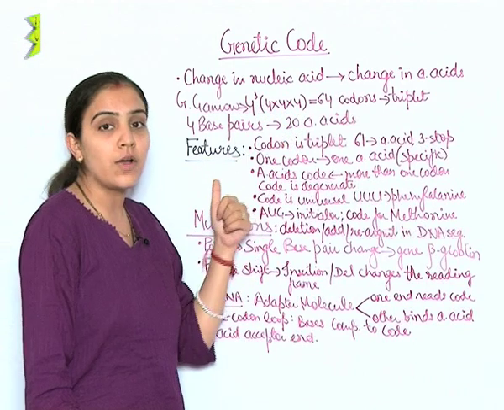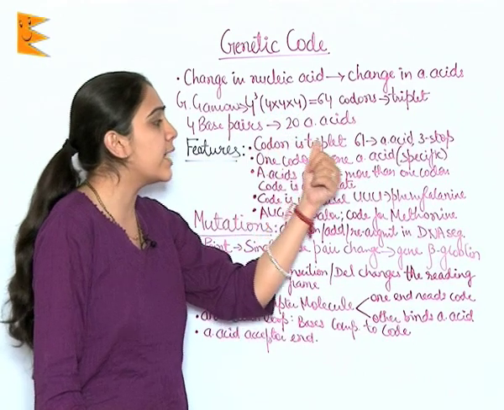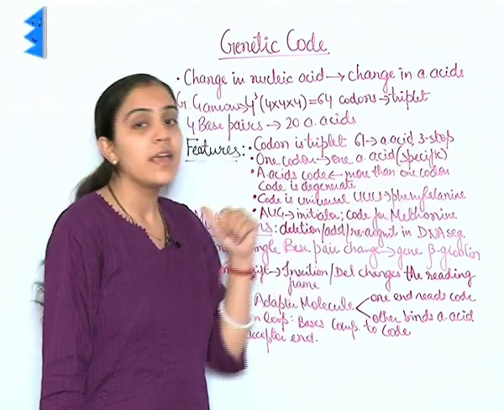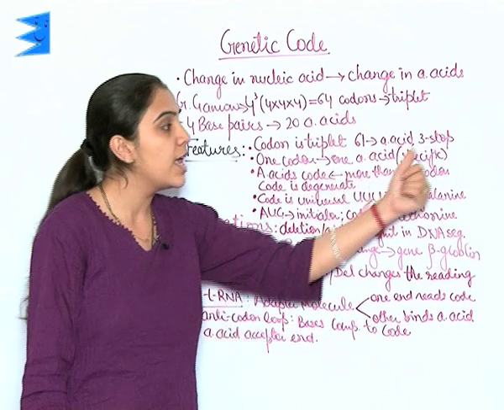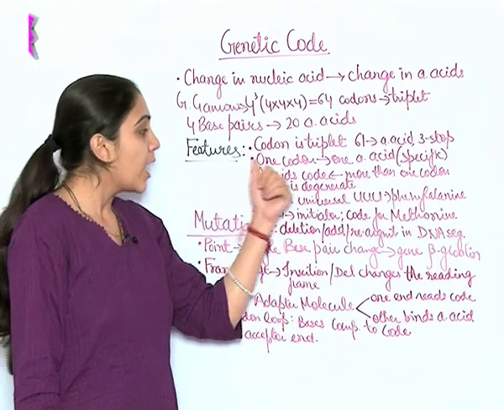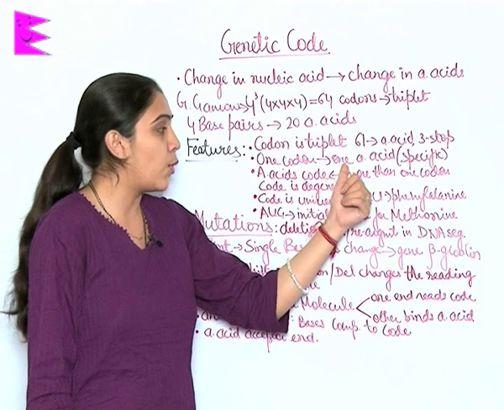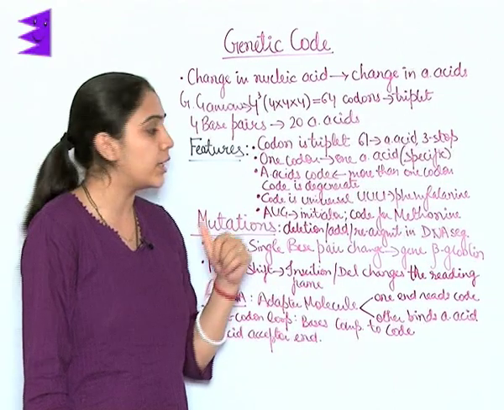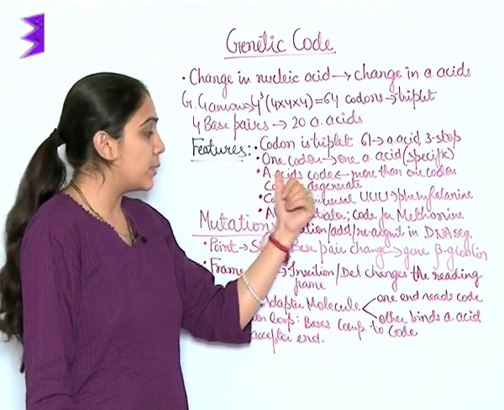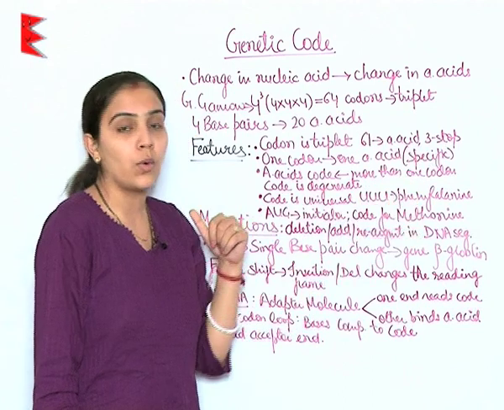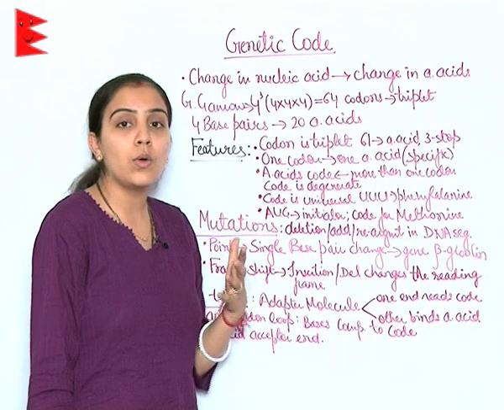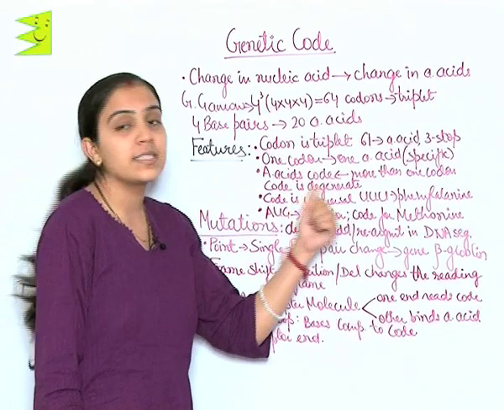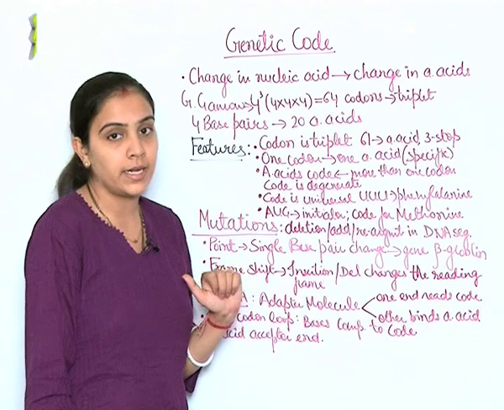Now, the various features of the genetic code are: codon is triplet in nature. 61 codons code for amino acids, whereas 3 codons are non-functional. These are known as stop codons. 1 codon codes for 1 amino acid, that is, it is very specific in nature. Some amino acids need coding from more than 1 codon, that is, more than 1 codon is required for coding of an amino acid. This states that the genetic code is degenerate in nature.